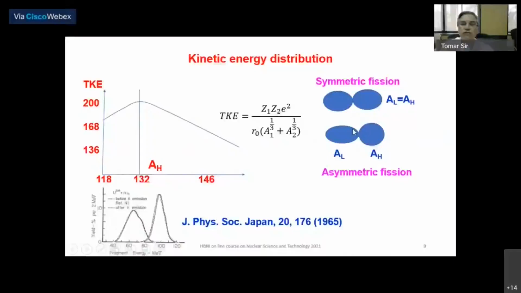So there are two aspects. One is the kinetic energy, the other one is the yield. The yield was explained by the mass distribution graph and the kinetic energy distribution by this graph. So let us try to explain the mechanism of this asymmetric splitting being more probable than symmetric splitting.